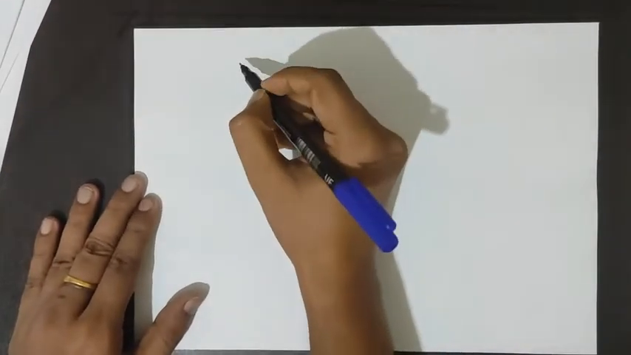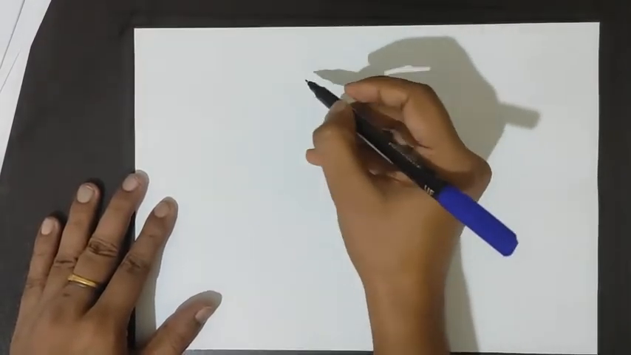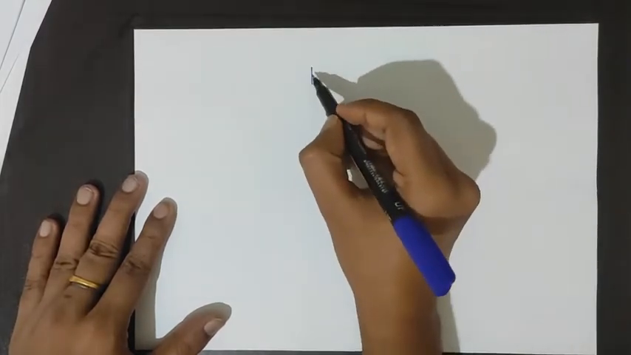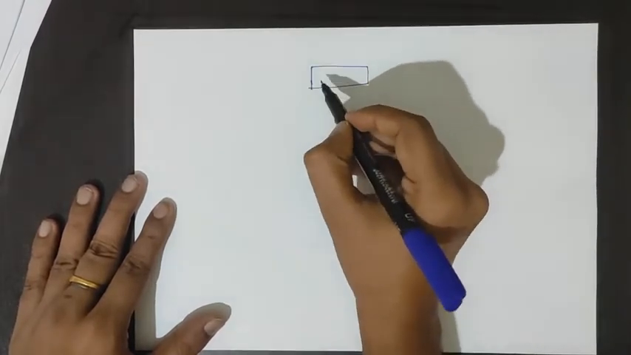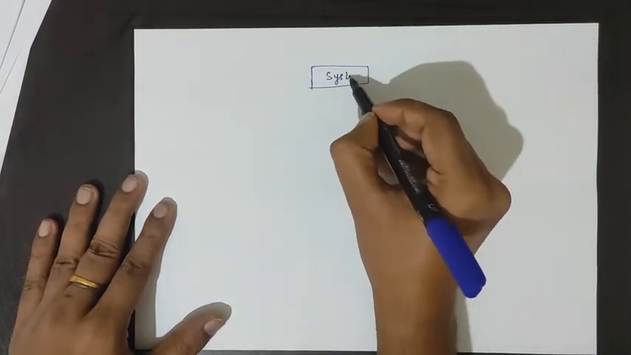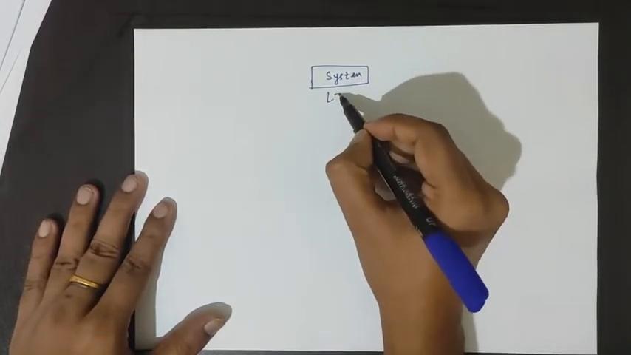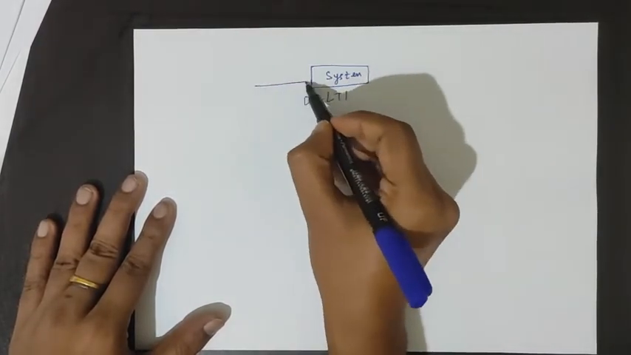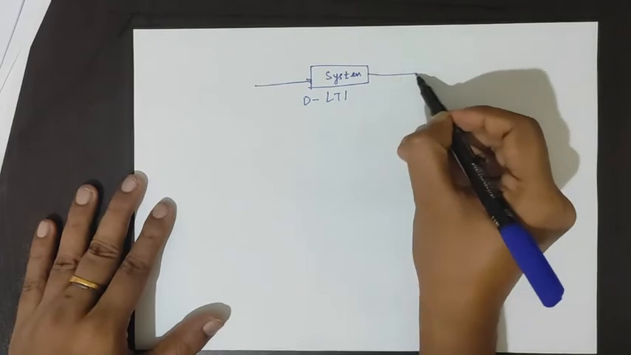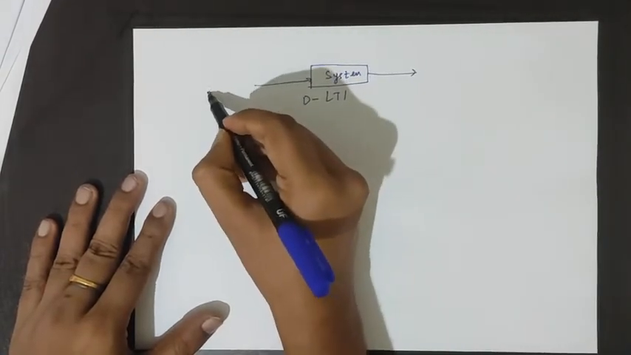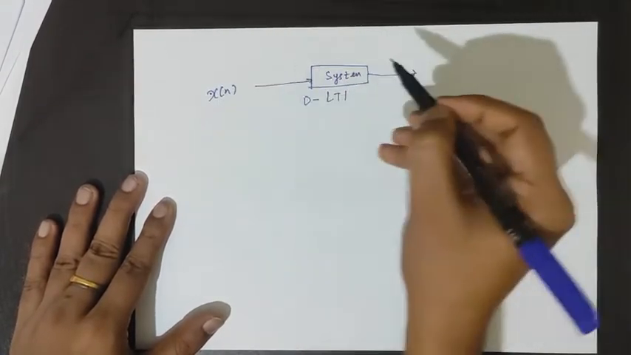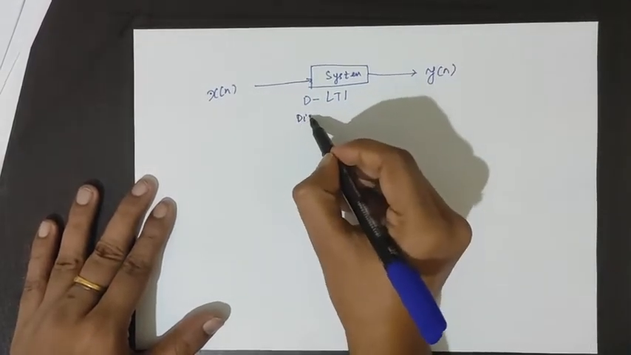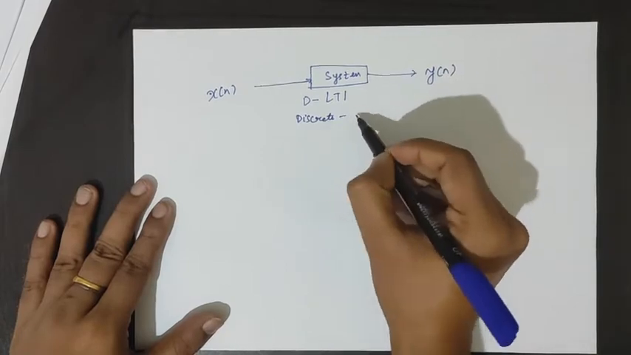For convenience, let's take a discrete system. Suppose there is a discrete LTI system, whose input signal is given by x of n and output is y of n.